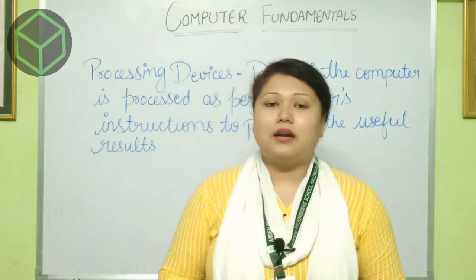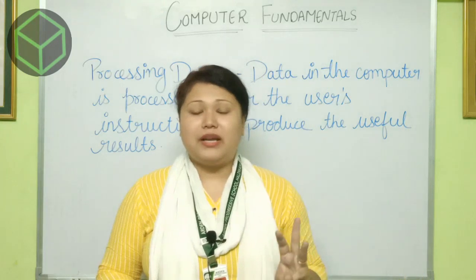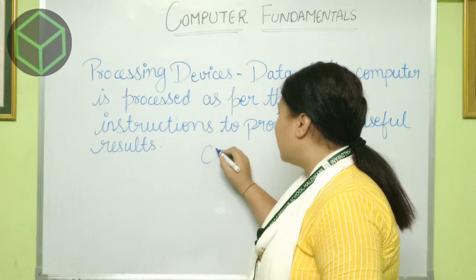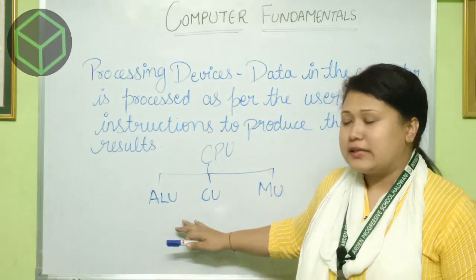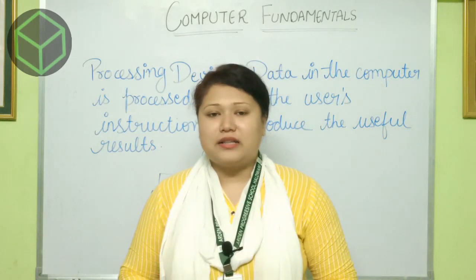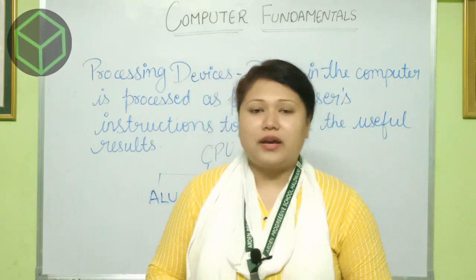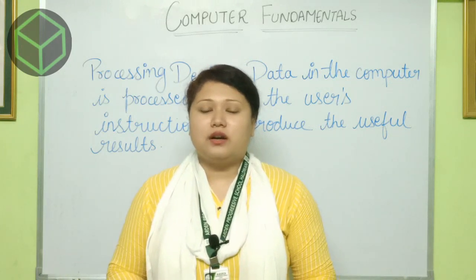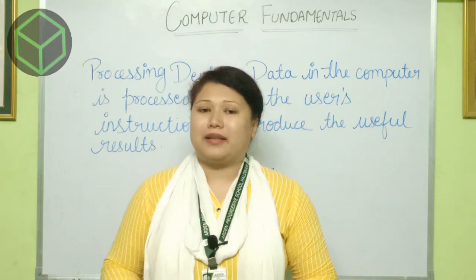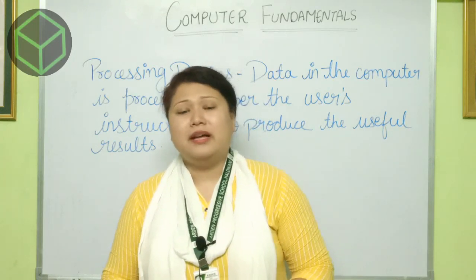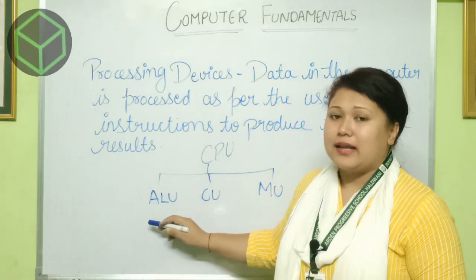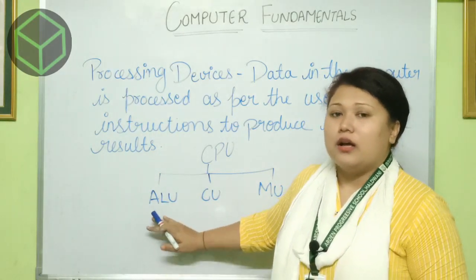Now, the CPU is mainly categorized into three portions. See here, first is ALU, CU and MU. ALU stands for Arithmetic and Logic Unit. If you are providing any problem to the computer, and it belongs to a mathematical or logical problem, then your problem will be solved in this portion of your CPU. That is the Arithmetic and Logic Unit.